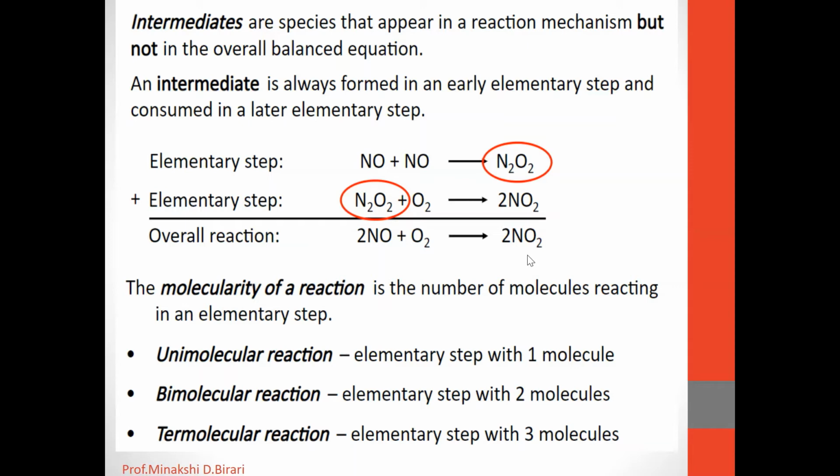So the intermediate species appear in a reaction mechanism but not in the overall balanced equation. That is why they are called intermediates. Here N2O2 is the intermediate, which is observed in an early elementary step but consumed in a later elementary step, so it will not appear in the overall balanced equation.